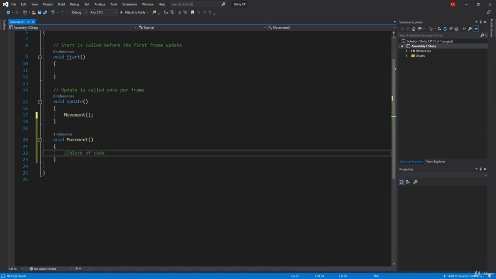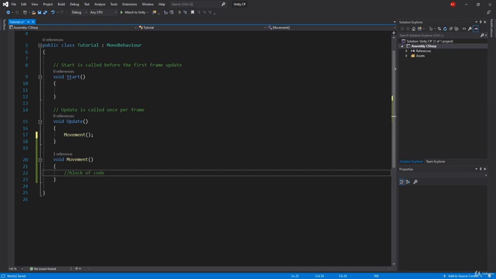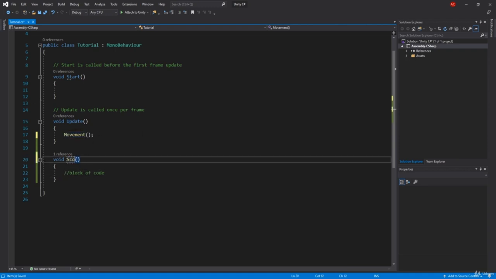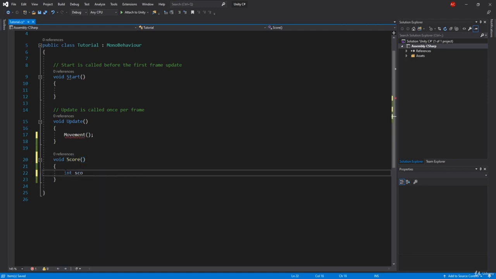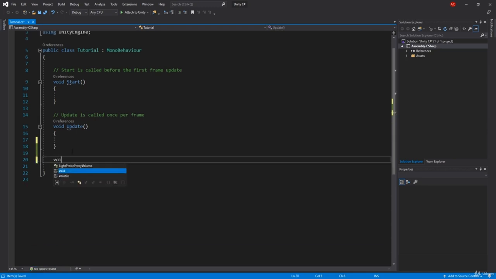As I said, it's just a way of packaging code that does something, and then we can reuse it whenever we want. You can even create a function that you can repeat over and over again. For example, we can have our function Score that we're gonna have in our games, which will increase the integer score, and then we're gonna store it somewhere where we're gonna show the score for our player.